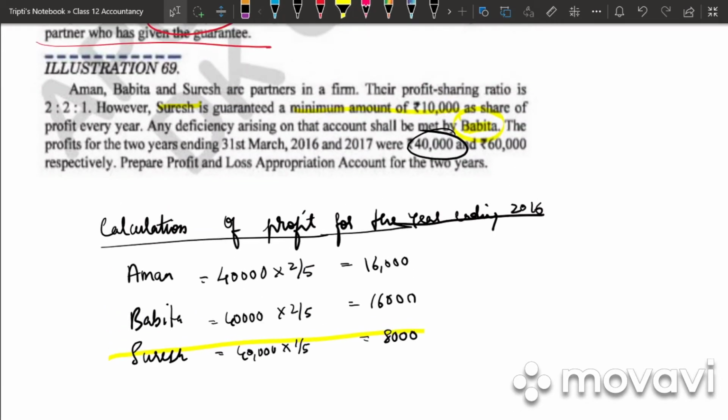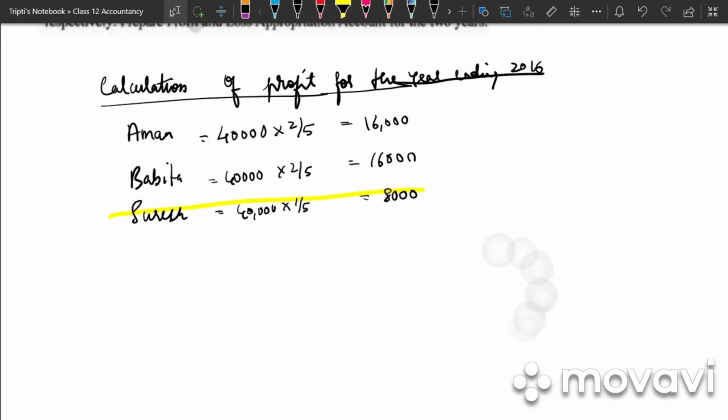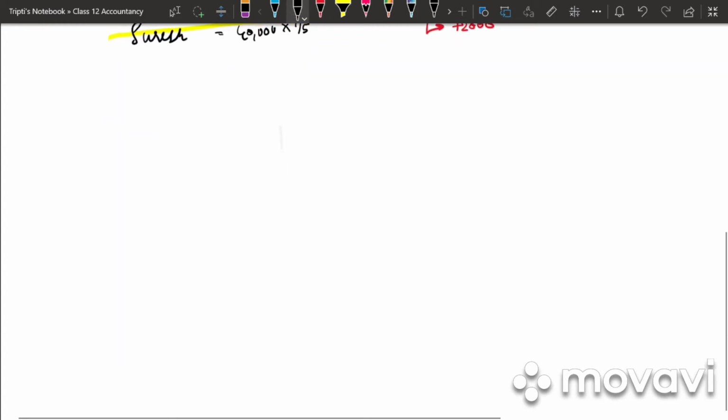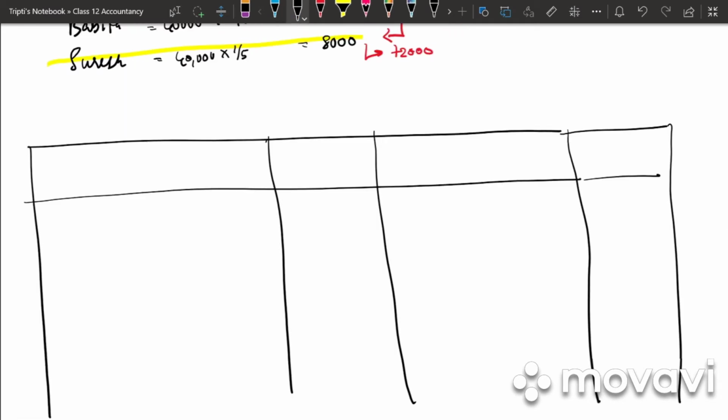But how much is the minimum profit guaranteed? It is 10,000. And who has guaranteed it? Babita has guaranteed it. So what will happen in this case? Babita will give her share of profit to Suresh of 2,000. So her profit will reduce by 2,000 and Suresh profit will increase by 2,000. So after you are done calculating the profit, the next step is to prepare the profit and loss appropriation account.